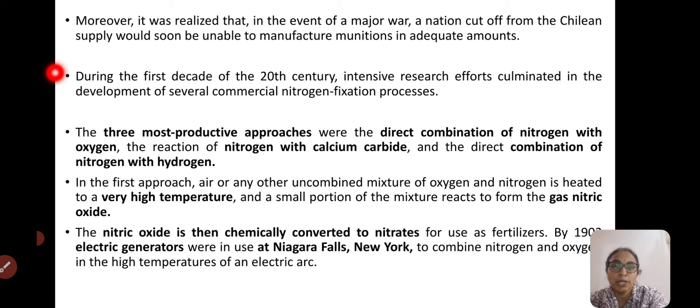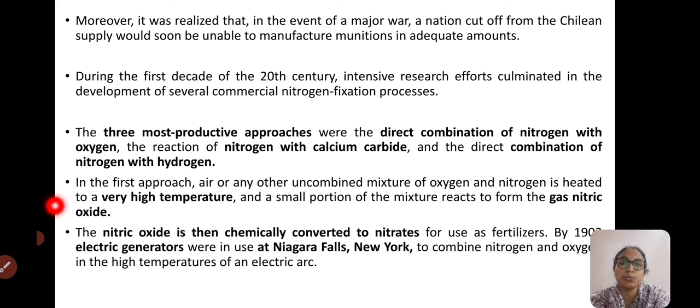Thus the demand for fixed nitrogen could not be met through these two naturally occurring sources, and also through the combustion of coal to produce coke, during which the ammonia released was used as a fertilizer. So three other productive approaches were tried, where direct combination of nitrogen with oxygen, nitrogen with calcium carbide, and nitrogen with hydrogen were all done at higher temperatures and pressure.